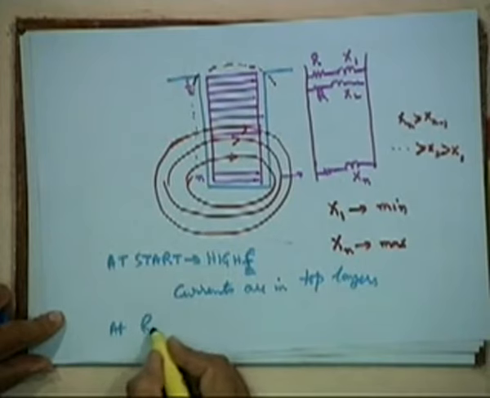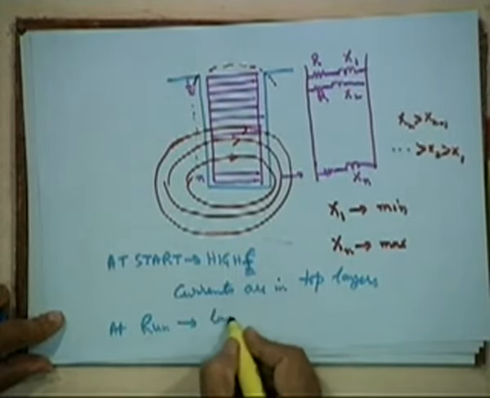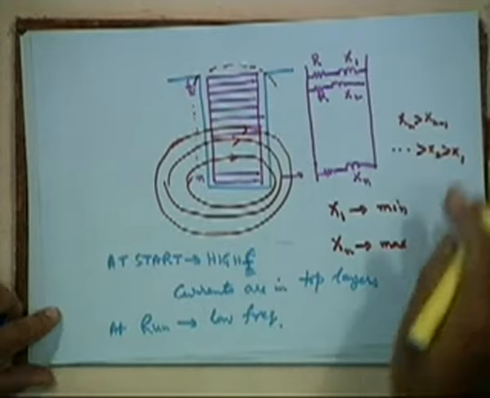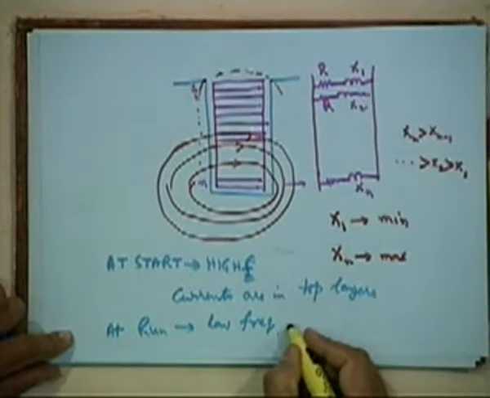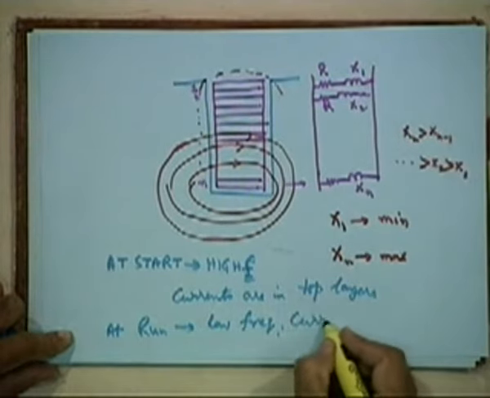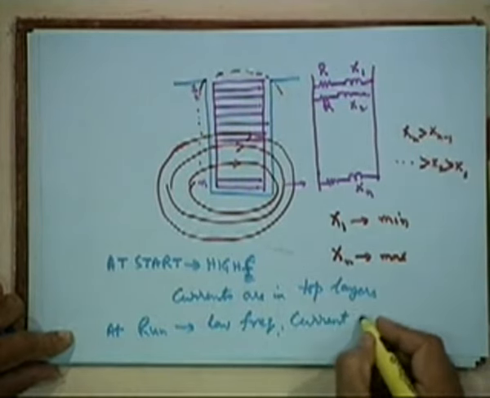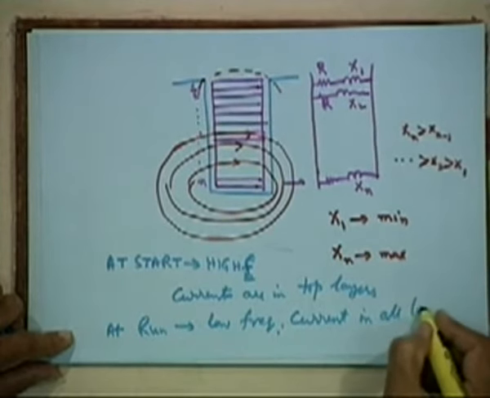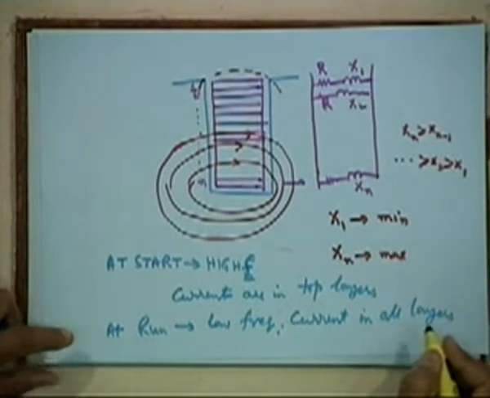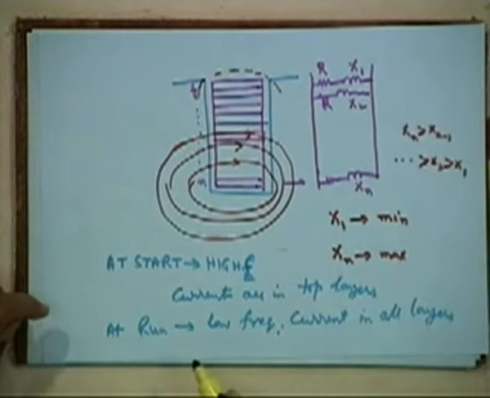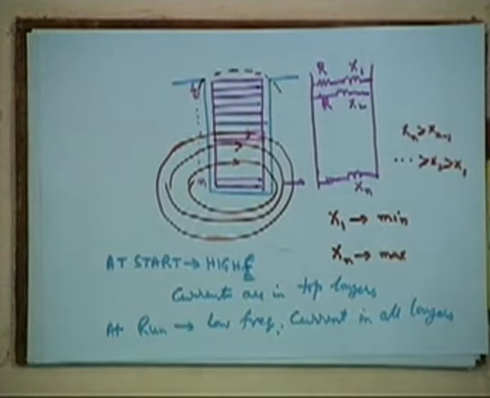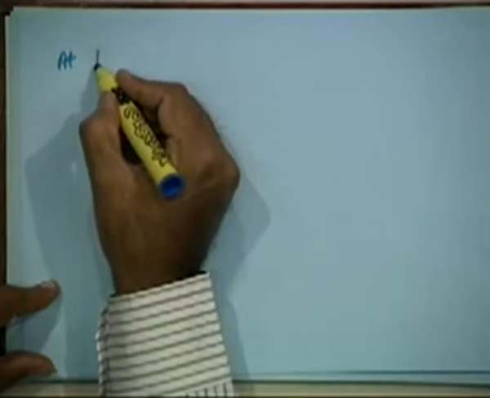At run you have low frequency, therefore the current will be in all layers, because at low frequency reactances have almost zero effect. Suppose it is DC, that means it is only resistances in parallel. So with this logic, what will be the effective resistance at high frequency?